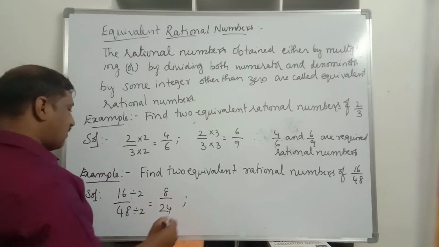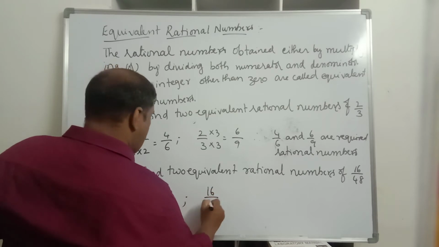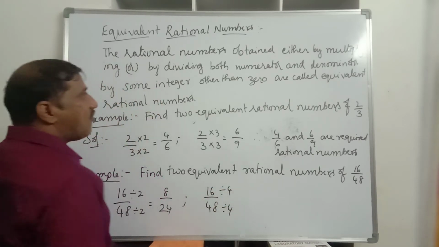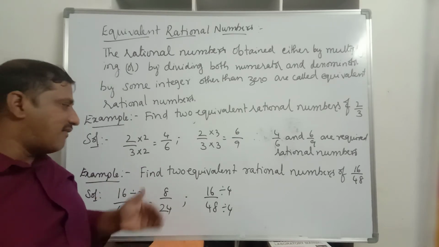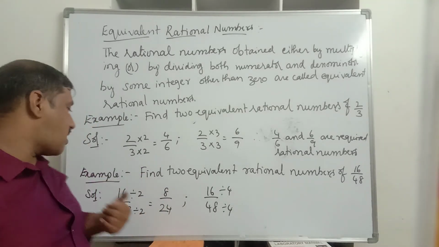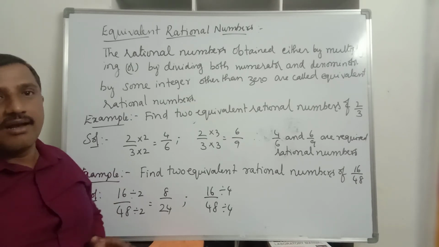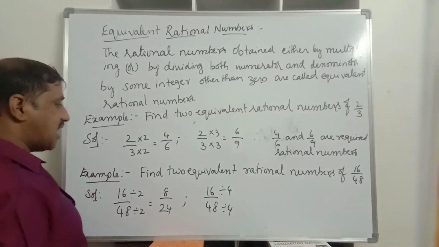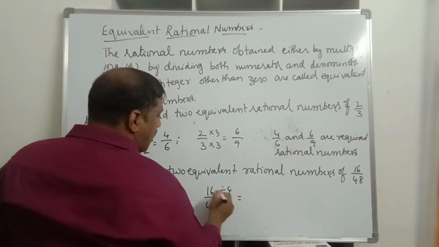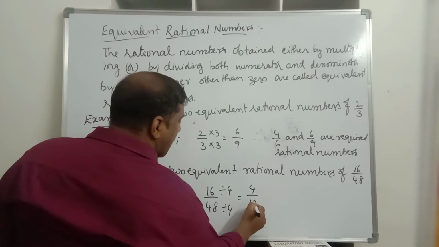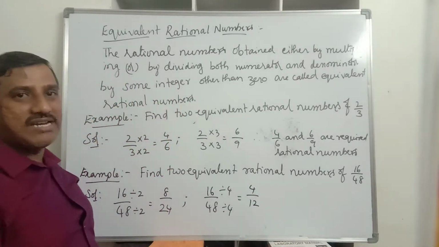Again, here 16 divided by 48, you divide with 4. You can divide with any integer, but better you take the common factors of 16 and 48. You divide with 4 now. 4 fours are 16, and 4 threes are 12. So 4 by 12, we got another equivalent rational number.